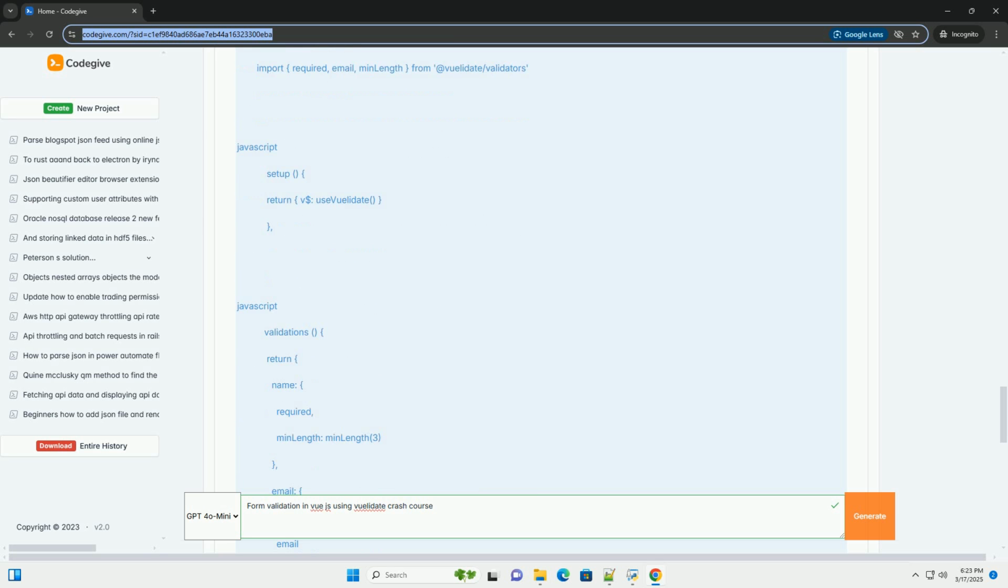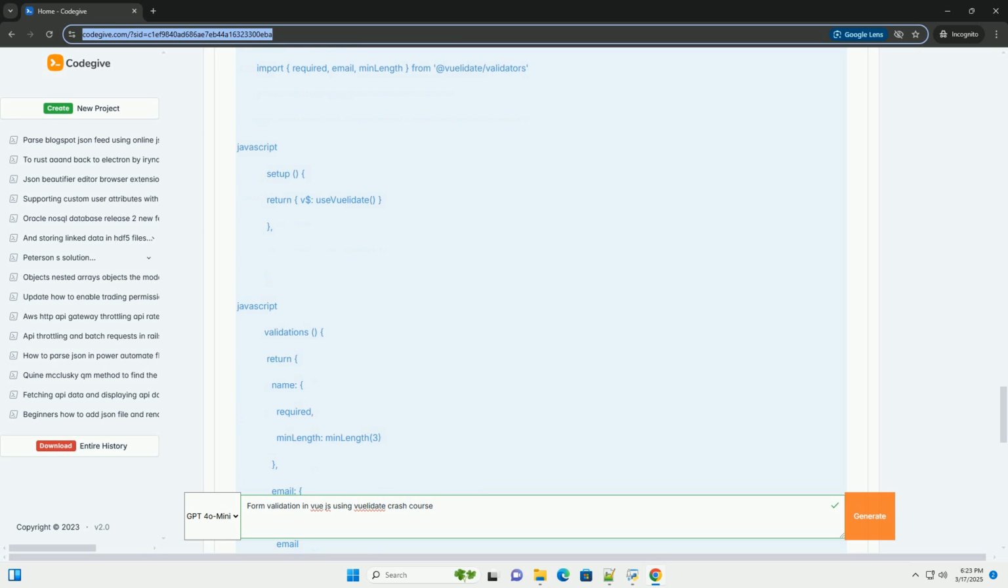v-if equals $v.name.required displays the name is required message if the required validation fails. $v.name.required is a boolean that indicates whether the required validation has passed. v-if equals $v.name.minLength displays the name must be at least 3 characters message if the minLength validation fails.